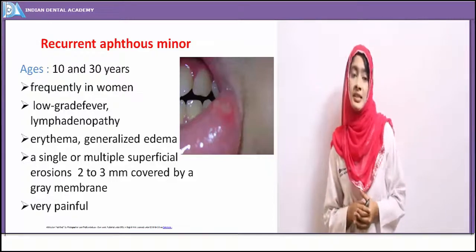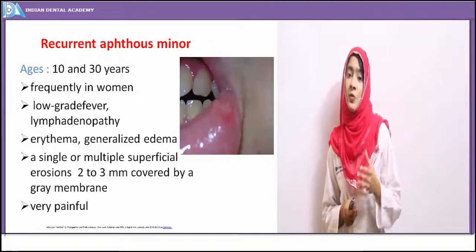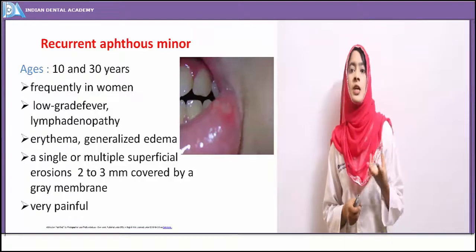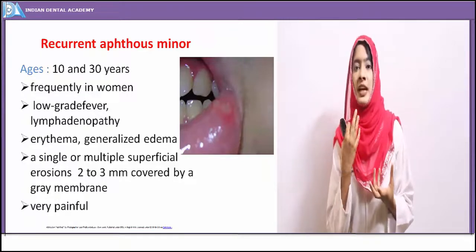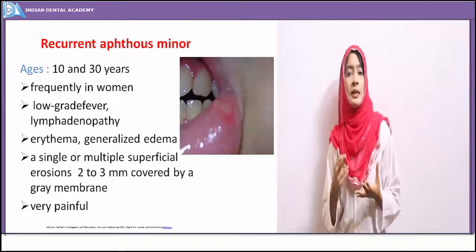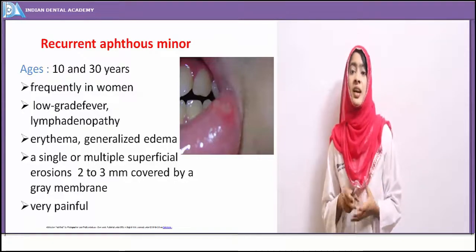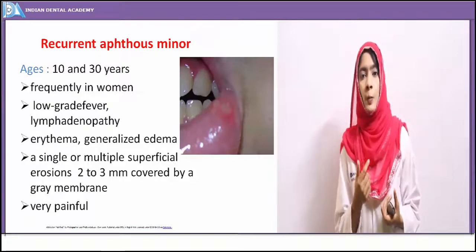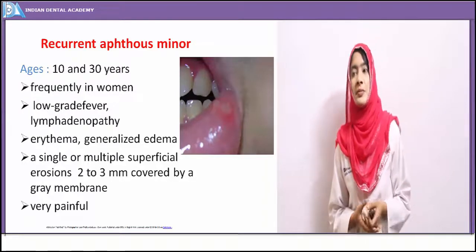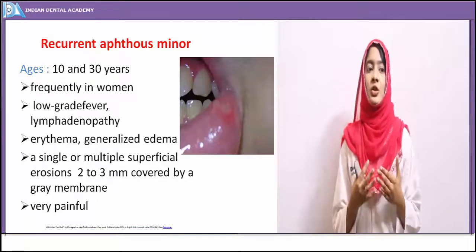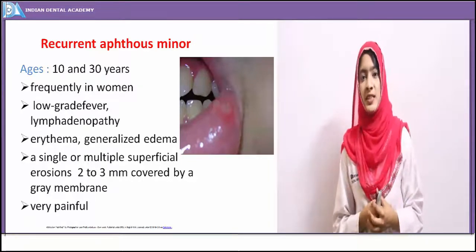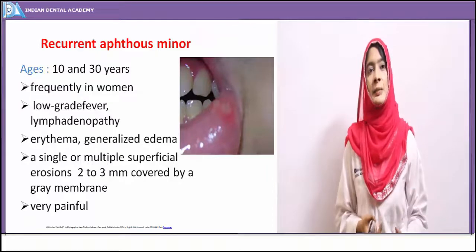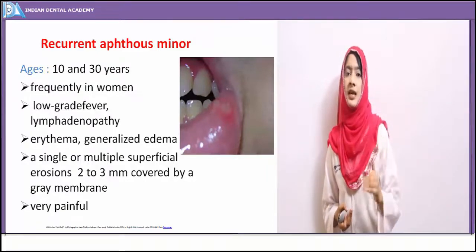So these recurrent aphthous minor ulcers are very painful. Whenever an ulcer develops, the patient complains of excessive salivation and inability to eat food, mastication, or if the ulcer is on the lip, he just tends to keep the mouth open. So drooling of saliva also may be seen sometimes because it's irritated in nature. So he finds it difficult to close the lips, if in this case it's on the lips. So that's the clinical presentation of a recurrent aphthous minor ulcer.